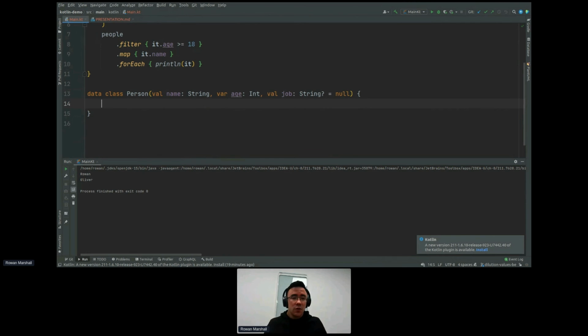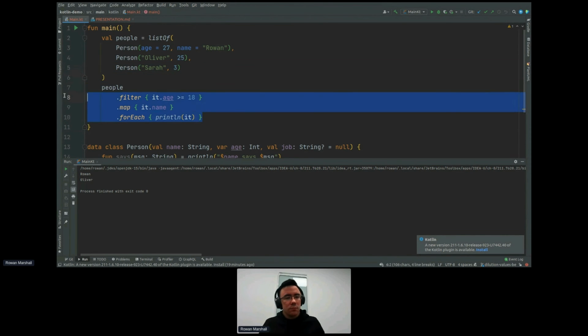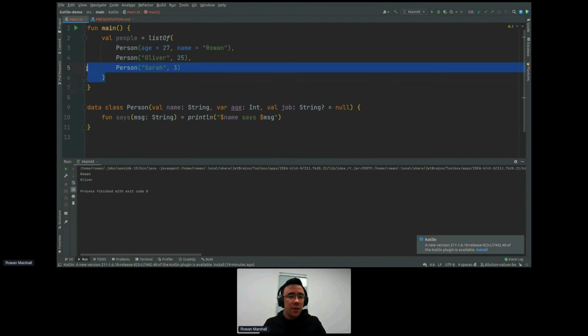So let's just add a function onto our person, and we're going to call this says. It's going to take a message, which is a string. And I'm going to use the shortened method syntax here just to show it off, where you can just do equals, println, and let's do name. This has to be in quotes. So we go name says message. Awesome. So we can call this, it acts as a perfectly normal method, nothing fancy here.